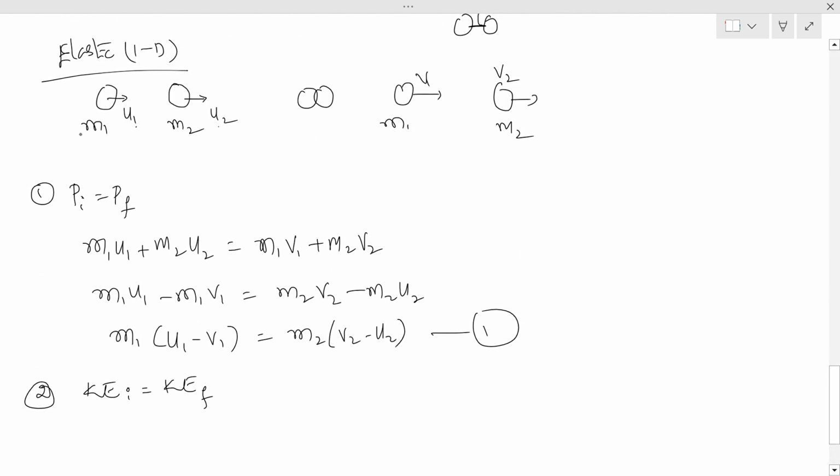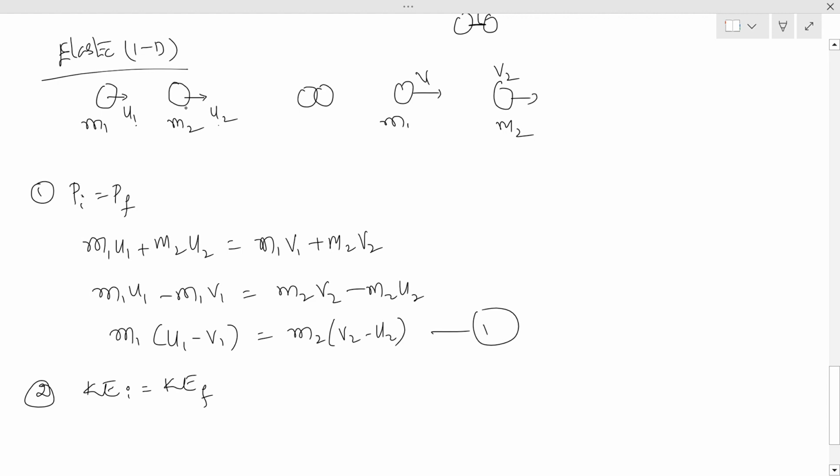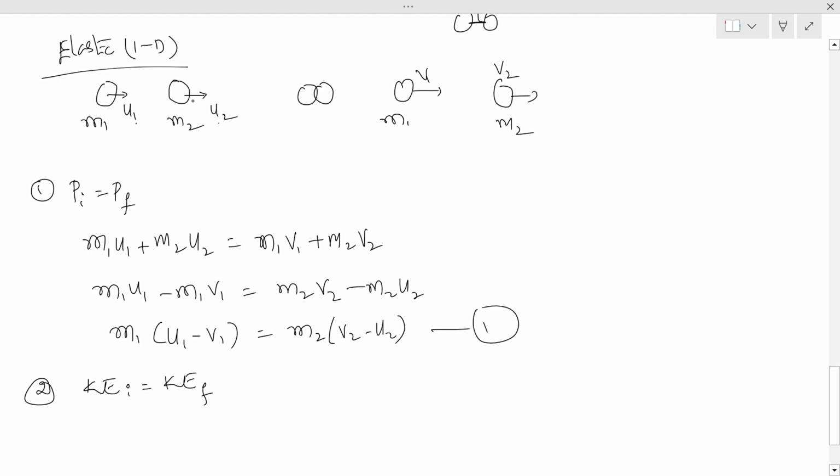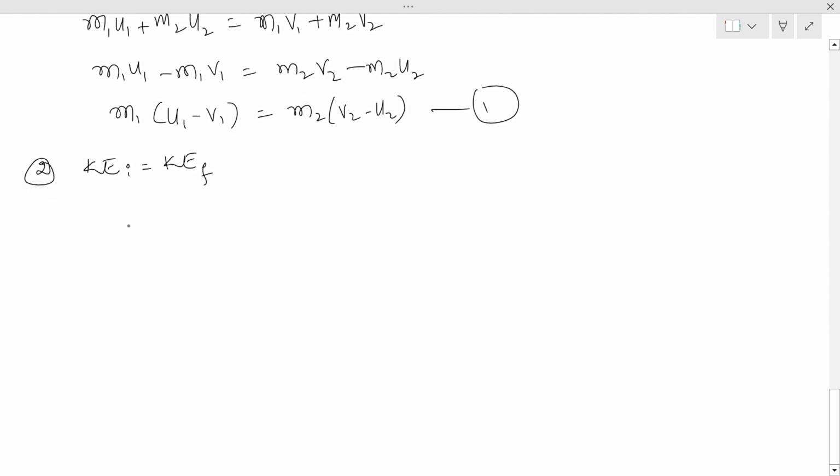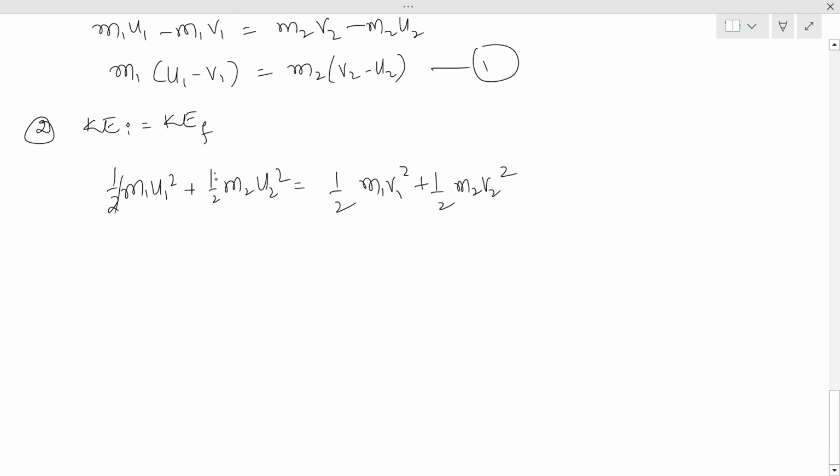Next, what is conserved in the elastic collision is kinetic energy. Initial kinetic energy of this object is half m1 u1 square and for this is half m2 u2 square. The sum of both equals the sum of the remaining two. So half m1 u1 square plus half m2 u2 square is equal to half m1 v1 square plus half m2 v2 square. Cancel all the halves, and take m1 together: m1 u1 square minus m1 v1 square is equal to m2 v2 square minus m2 u2 square.